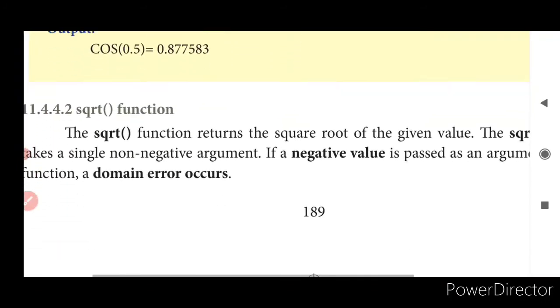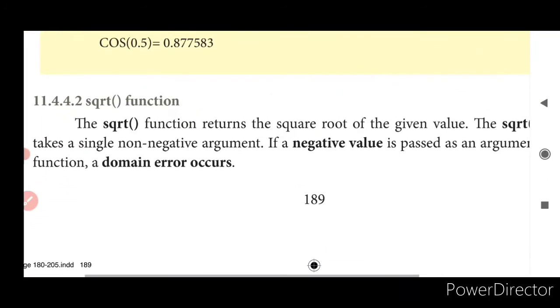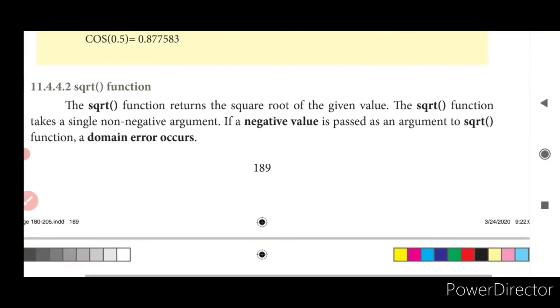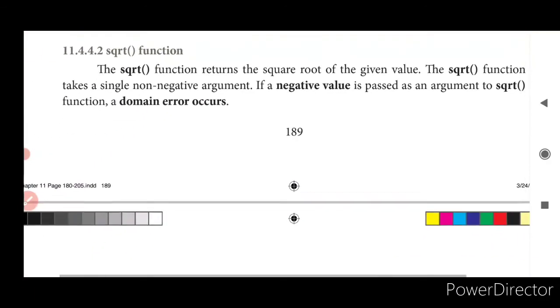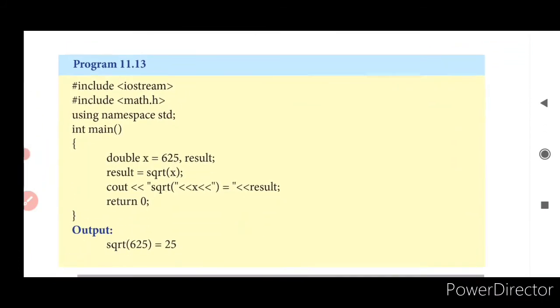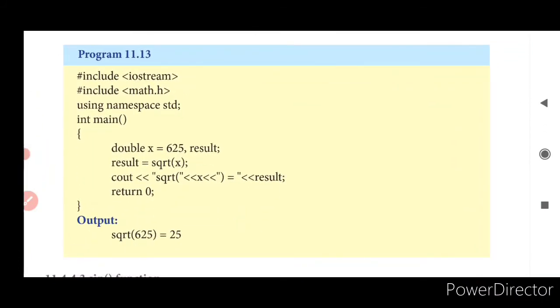Next, what about square root? Square root returns the square root of the given value. If a negative value is passed as an argument to the square root, it returns a domain error. Here is a program. Double x is equal to 625 and result is square root of x. What is the square root of 625? It is going to be 25. So it will be printed as it is: square root of 625 is equal to the result.